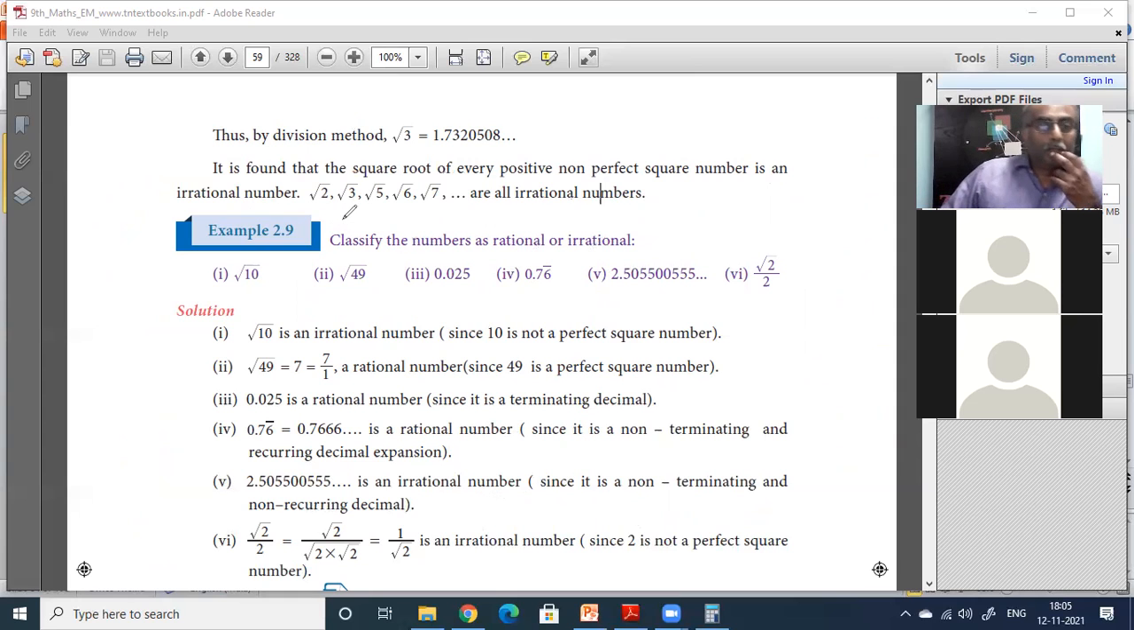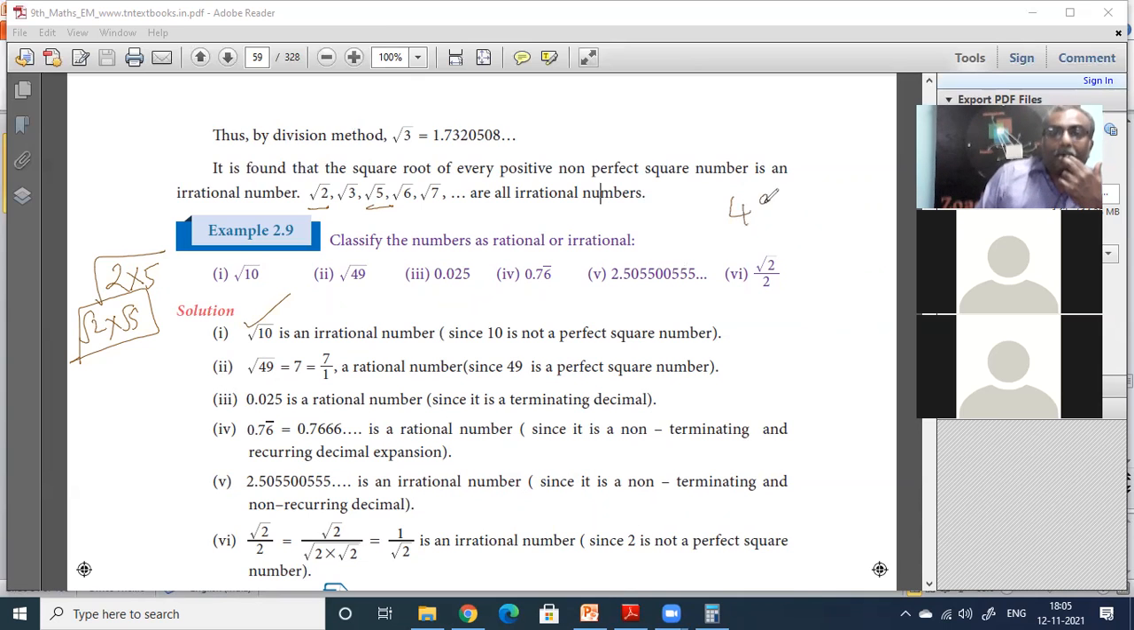Now you tell me. Classify the numbers as rational or irrational. Root of 10, what can you divide it into? It can be 2 into 5, root of 2 into root of 5. Both of these numbers are irrational. So it is an irrational number.